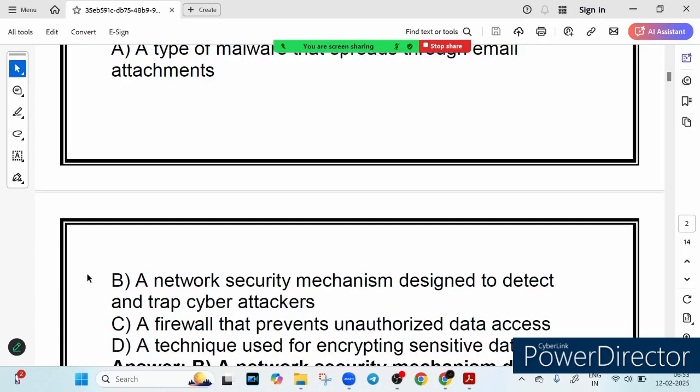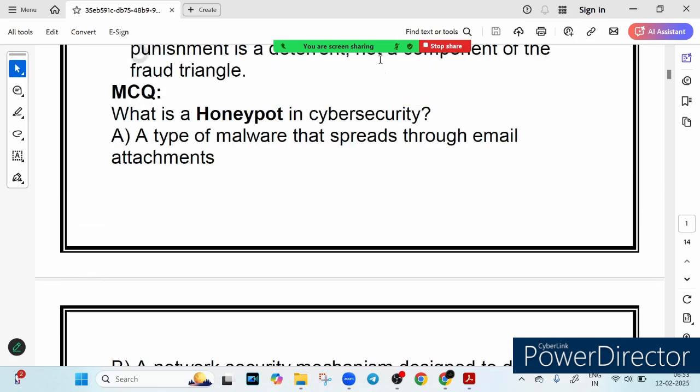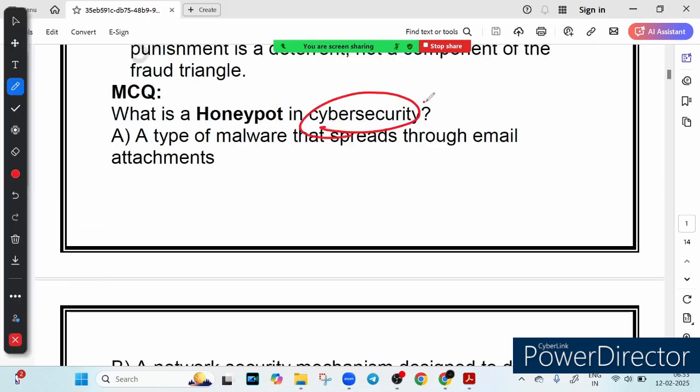I hope you got your answer. So let's break down each option and find out the correct one. Basically here the question is regarding what? Cyber security, right? What is the meaning of cyber security? Cyber security is all about protecting systems from hackers. So you are protecting your system from hackers, and honeypot is a strategy which is used for this.